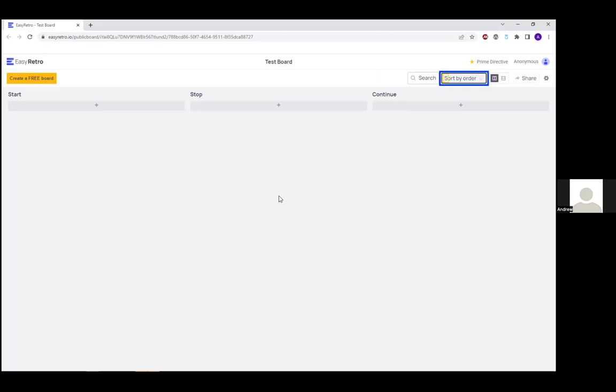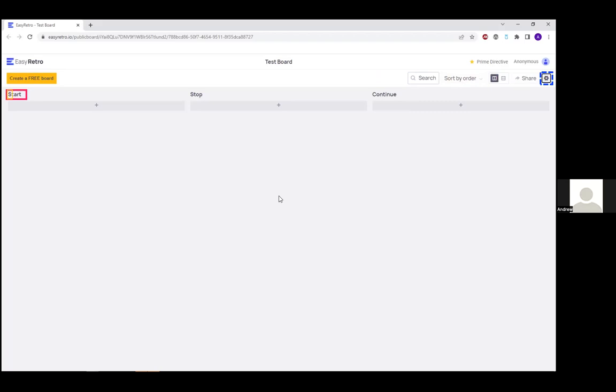And we don't have any cards yet. Sort by order. And then I get a button saying sort by order. And then I get another unlabeled button, and then another unlabeled button. And then a button called share. And then I open settings sidebar button.